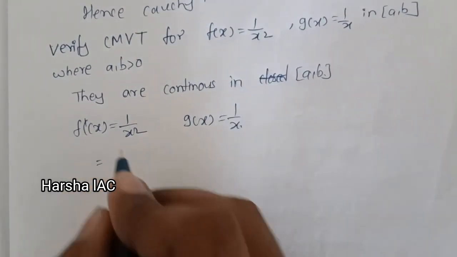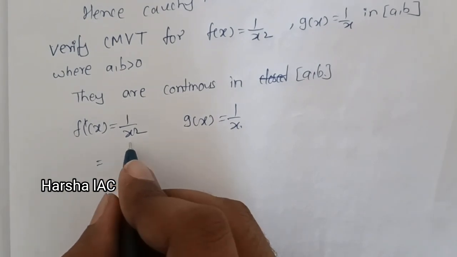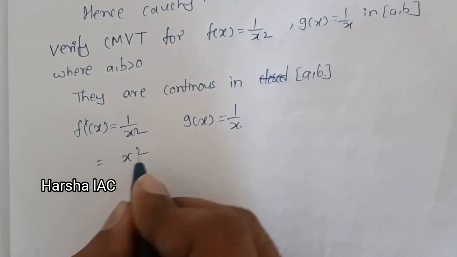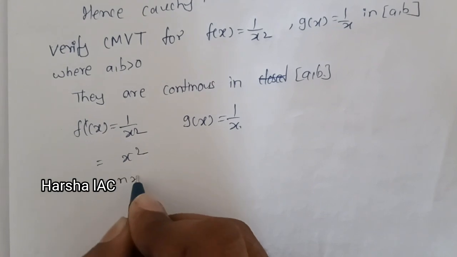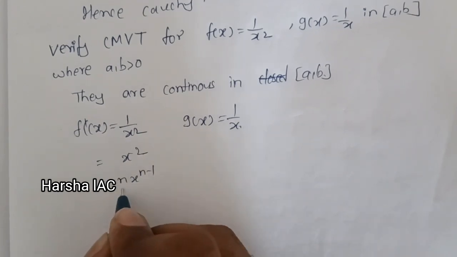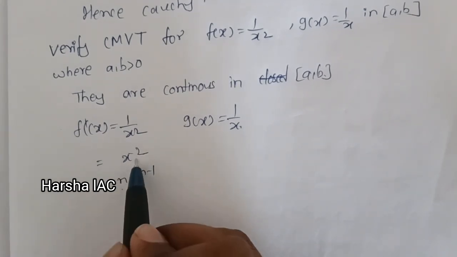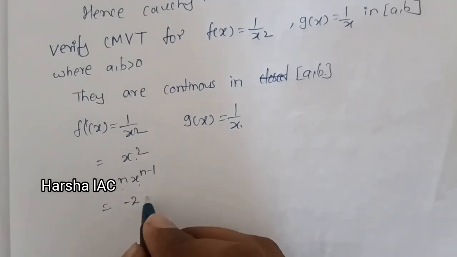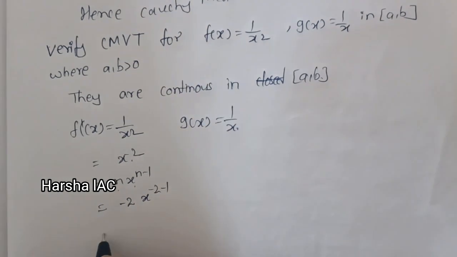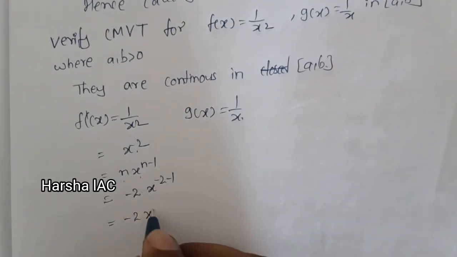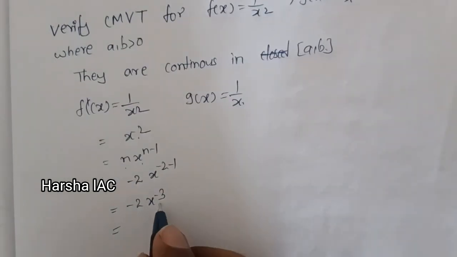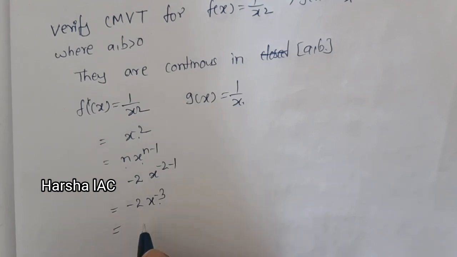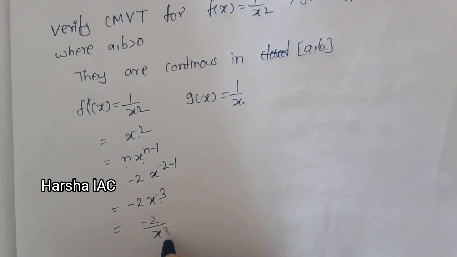If we don't know the differentiation, first simplify the function as x to the power minus 2. It is in the form of n into x^(n-1). After differentiating this function, it will be minus 2 x^(-2-1), that is minus 2 x^(-3). Here x to the power minus 3 goes to the denominator and becomes positive, so it is minus 2 by x cube.